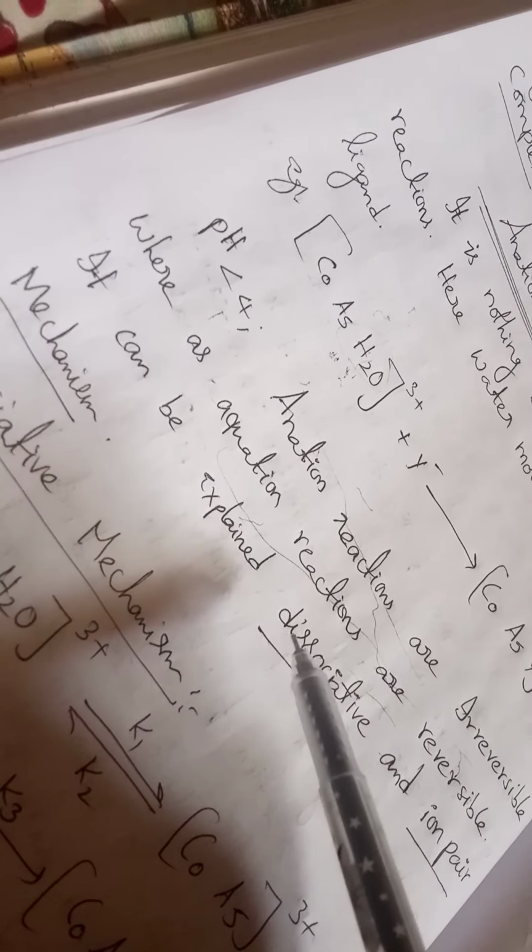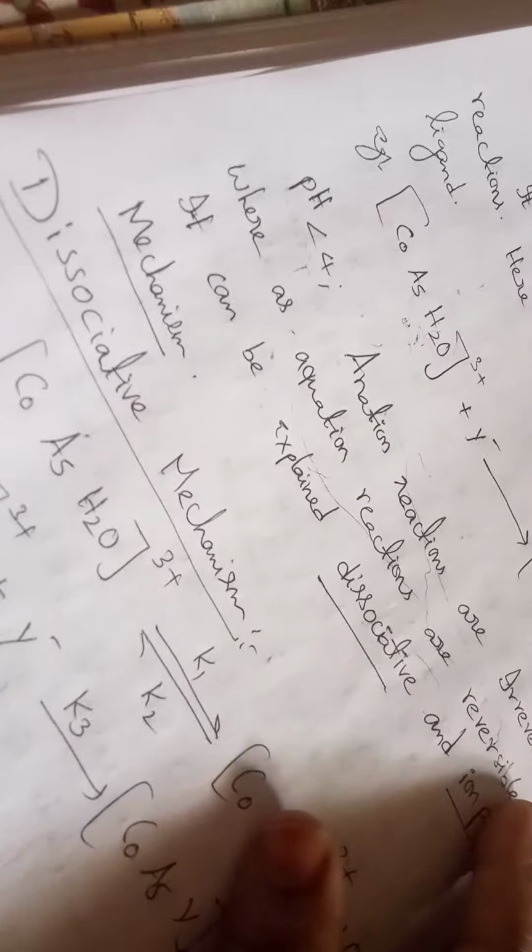In the examination they may ask, for example, give an example for without breaking the metal-ligand bond. For that difficult question, remember in your mind that this is the anation reaction. There are two types of mechanisms, but I explain these two. In the examination, write whichever is good for you; one is enough.